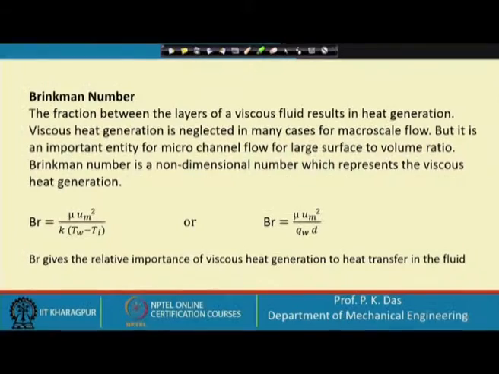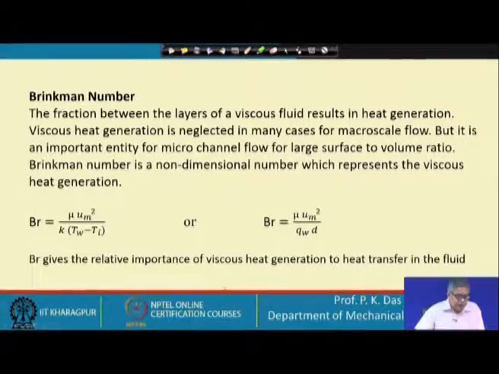So, here you see Brinkmann number, given by Br, and two expressions have been given. Br is equal to mu into u_m square, where mu is the dynamic viscosity and u_m is the mean velocity, divided by k into (T_w minus T_i), the wall temperature and the temperature of the fluid.